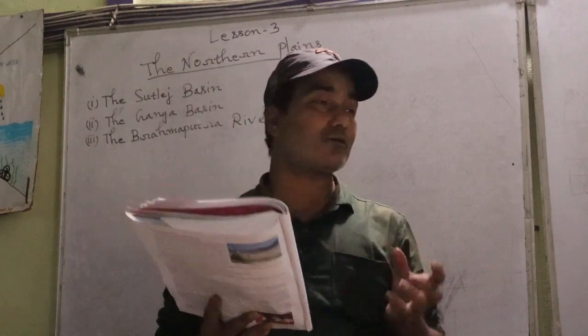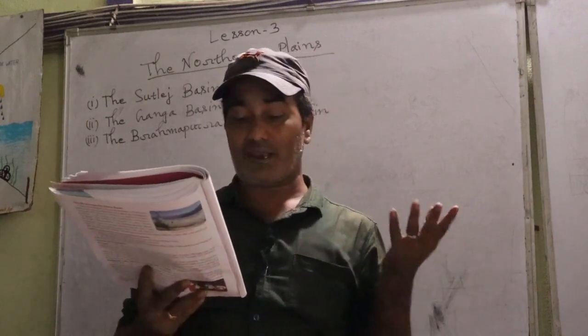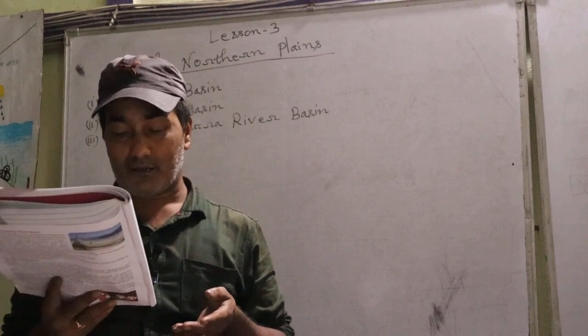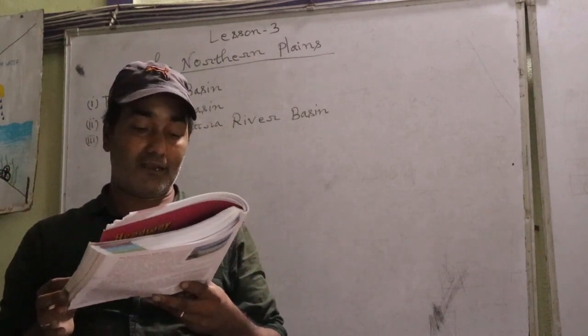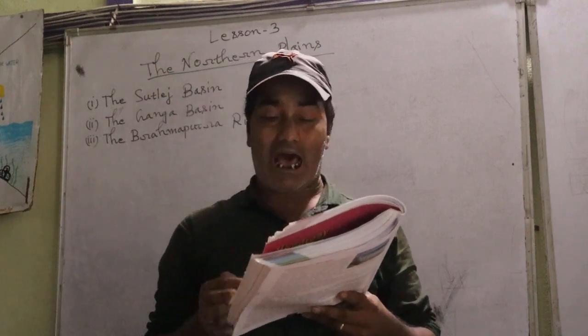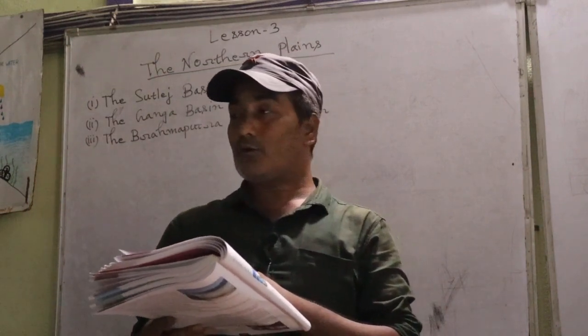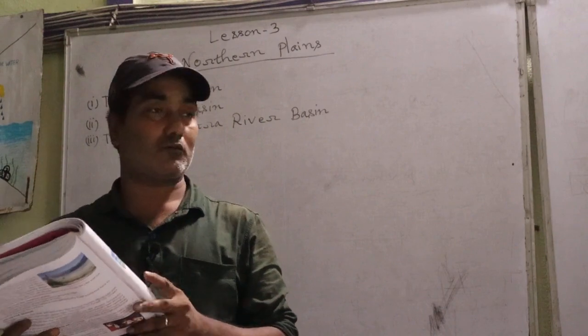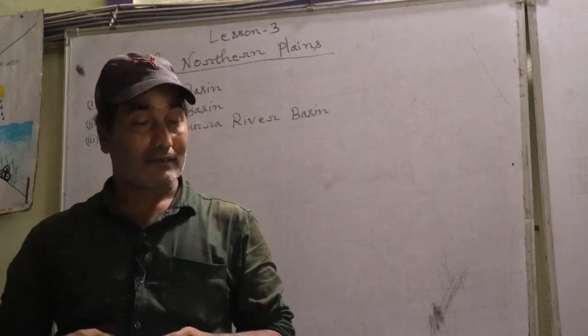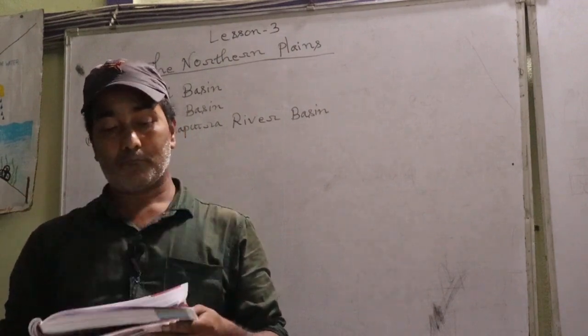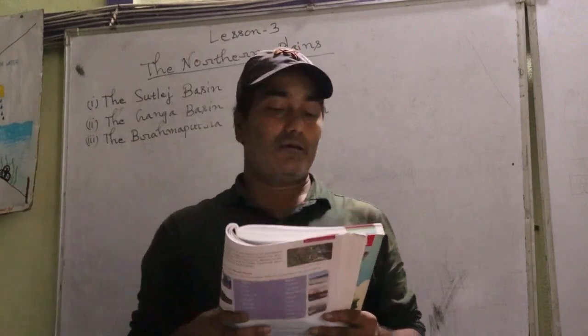And here also the main crops grown are rice and sugar cane. Okay? And also Bihar is rich in mineral deposits, especially iron and coal. So in this way we can say that Bihar is also a very important state.